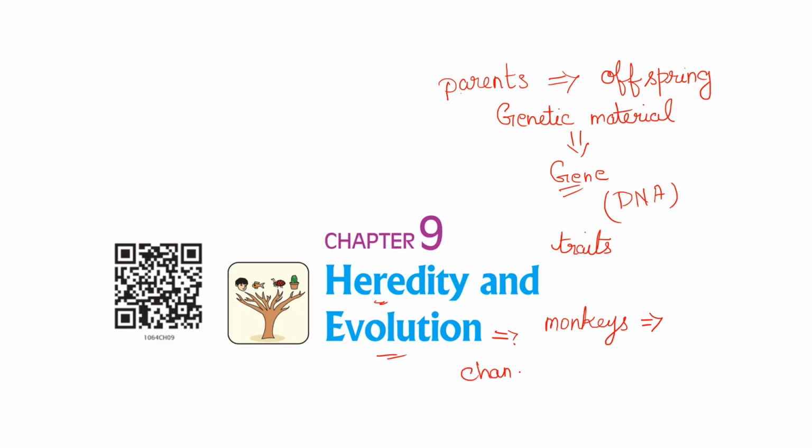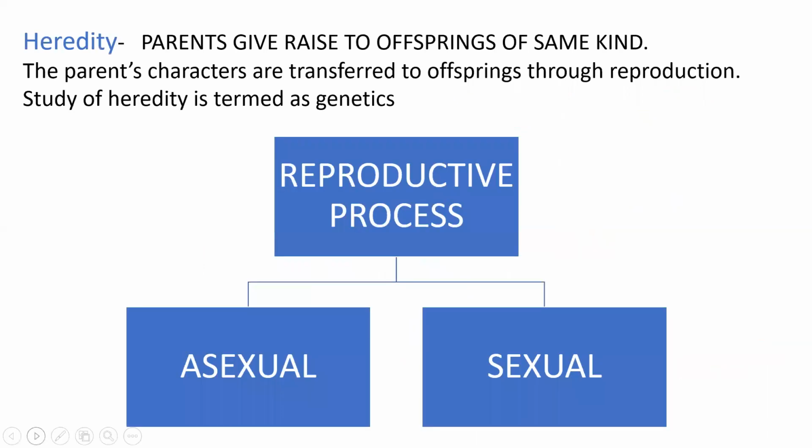It will take several generations for acquiring some differences. There will be some changes in the same species. This is called evolution. This is what we are going to learn in this chapter.